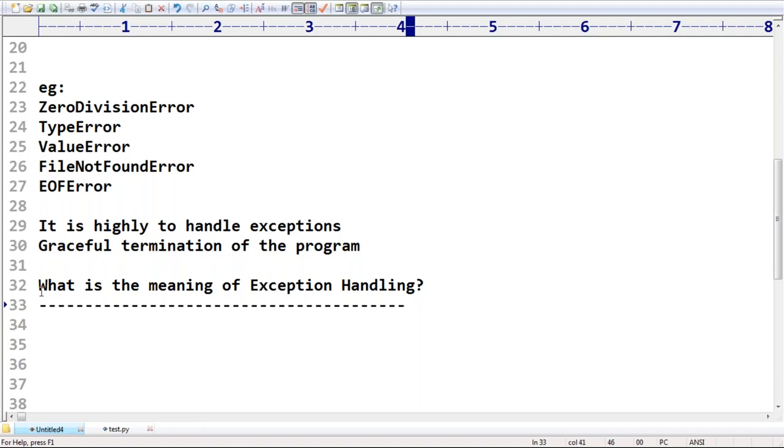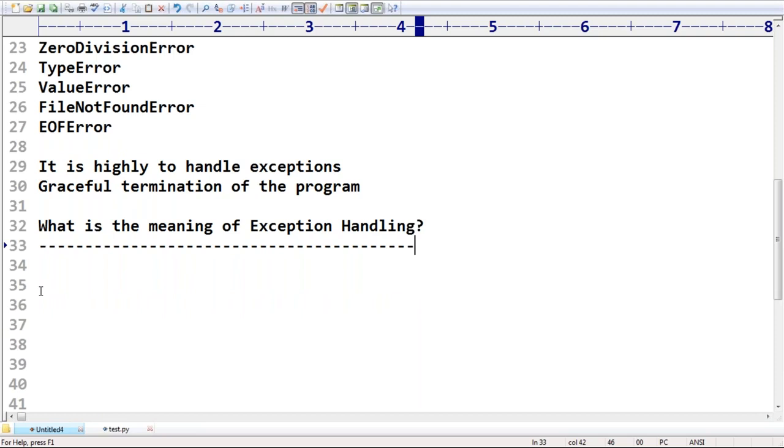Sir, very simple terminology, you people should be aware of. The meaning of exception handling, a very important terminology, is defining an alternative way to continue the rest of the program normally. Are you getting, right?